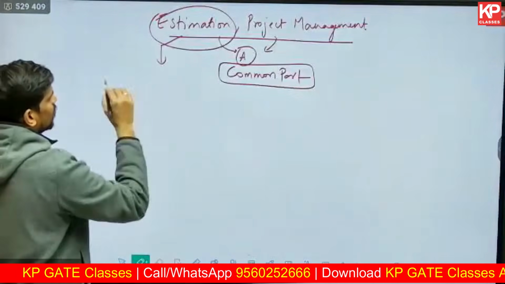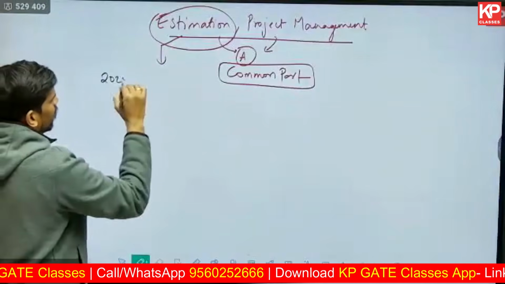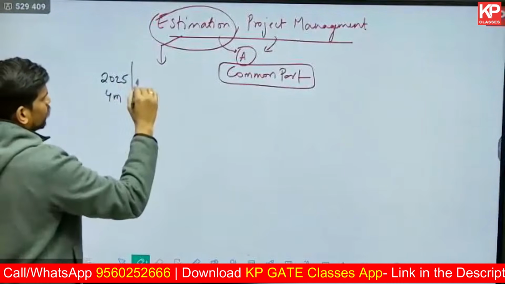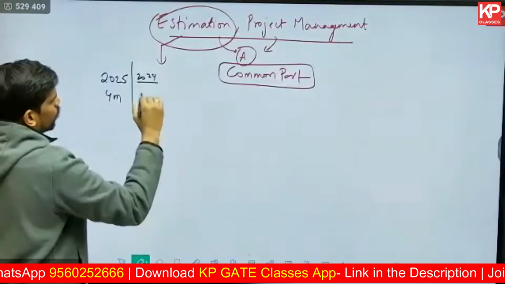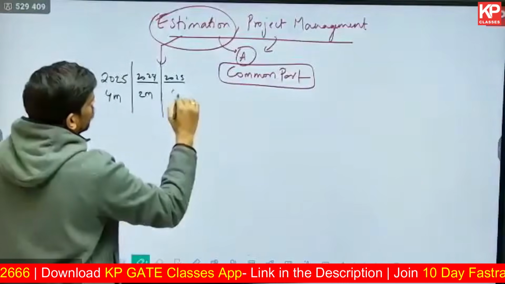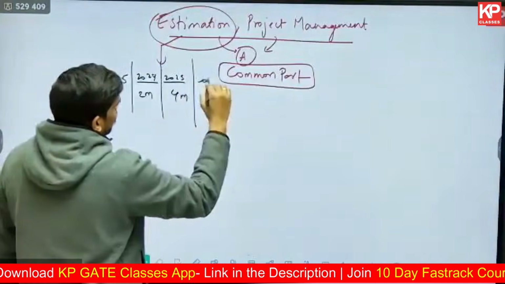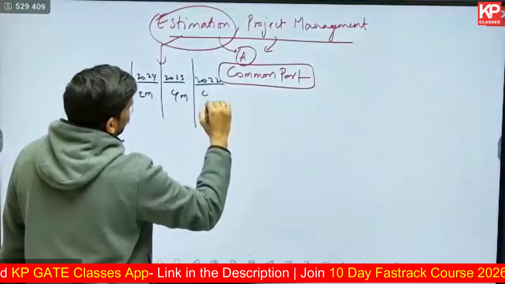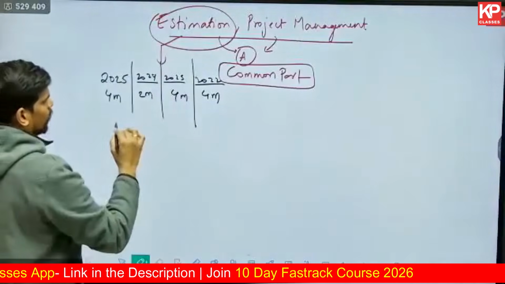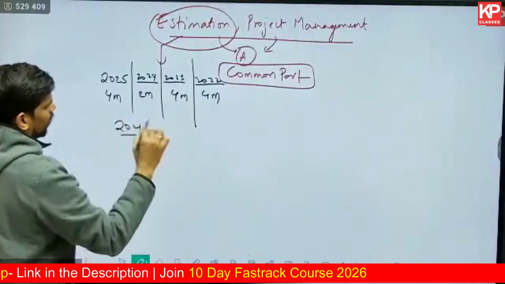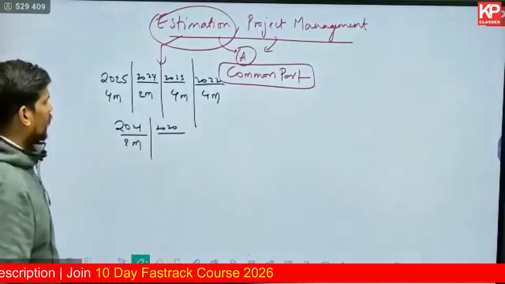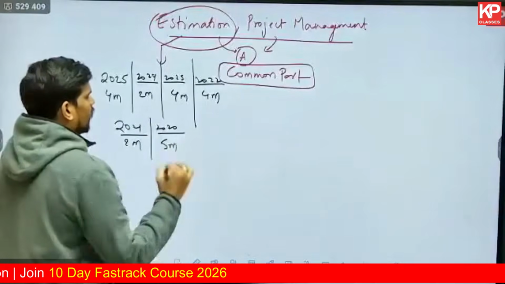As far as the weightage is considered for the subject of estimation, in the 2025 paper, this subject had a weightage of 4 marks. The year before that, it was 2 marks and that was a numerical. In the year 2023, the weightage was 4 marks again. In the year 2022 also, the weightage was 4 marks. If you look into the years before, I'm talking about estimation particularly here, in the year 2021, the weightage was 2 marks again. In the year 2020, the weightage was even higher, that is 5 marks.